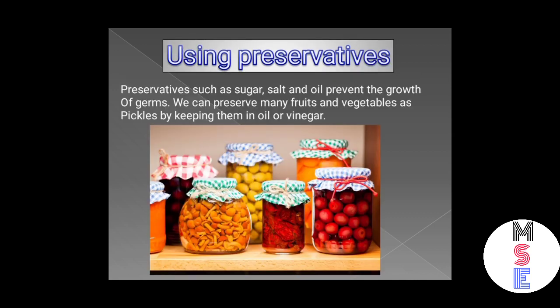Now, using preservatives. So preservatives such as sugar, salt and oil prevent the growth of germs. So we can preserve many fruits and vegetables as pickles by keeping them in oil or vinegar, and we can preserve fruits such as apples and strawberries as jams by boiling them with sugar, and we can use salt to preserve fish. So by using preservatives, we can preserve food.